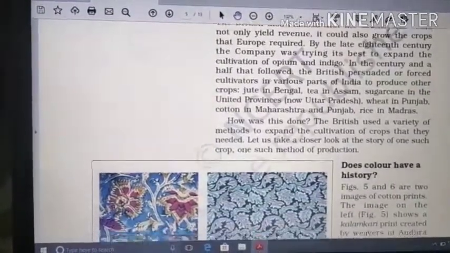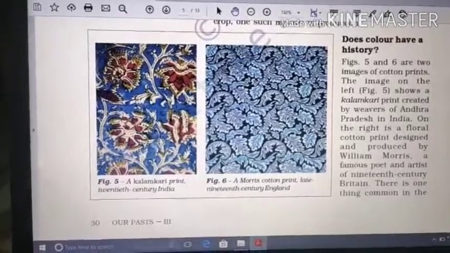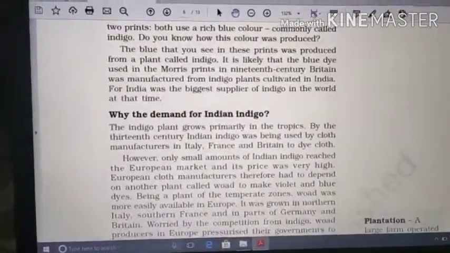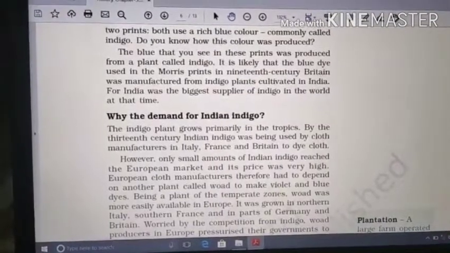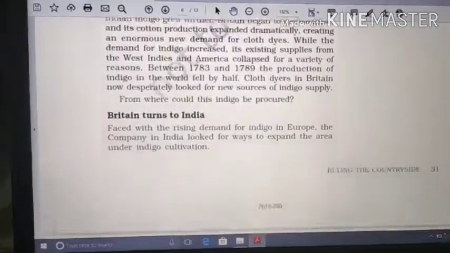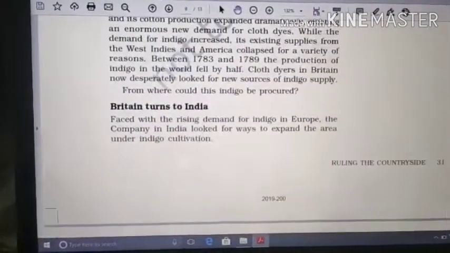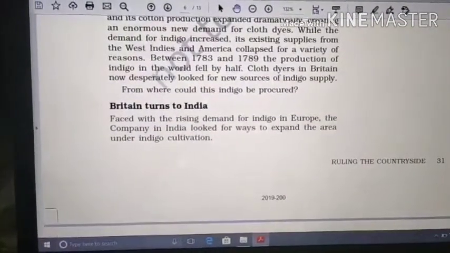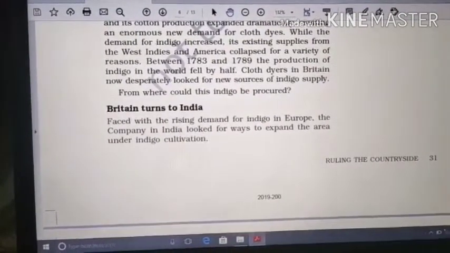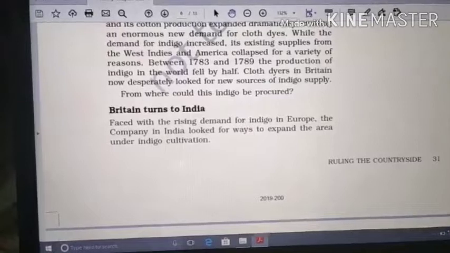Then crops for Europe: what kind of crops were grown for Europe, and why the peasants were asked and forced to grow these few crops. And afterwards, today we have to start the new topic, that is Britain Turns to India. Why did Britain turn to India?